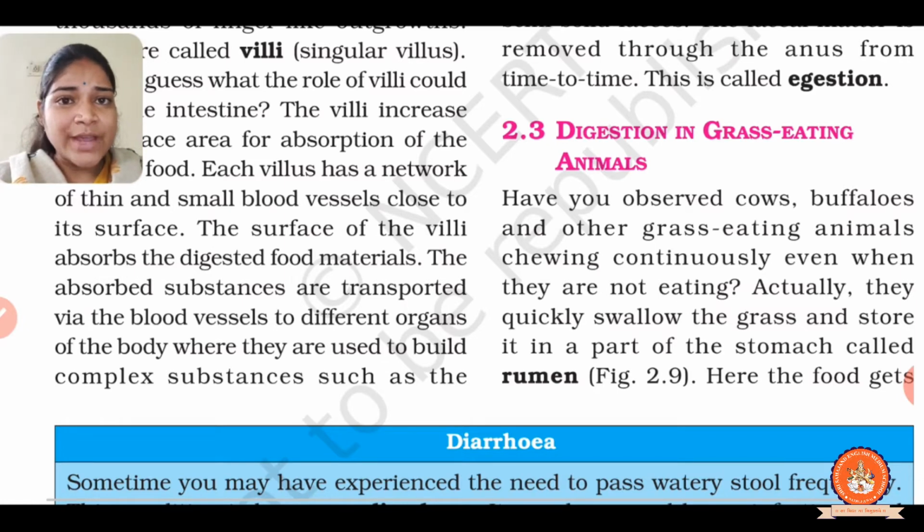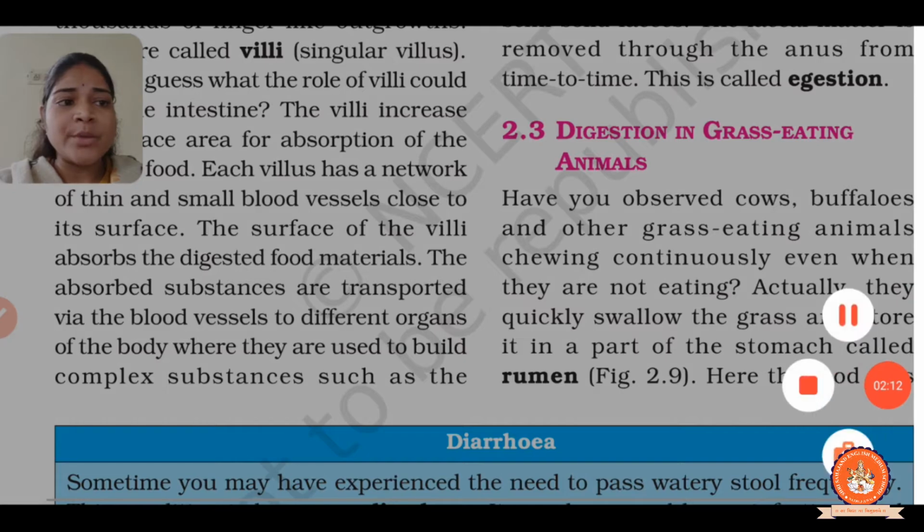They swallow the grass without chewing, right? And store it in a part of the stomach called rumen. Now what is the function of rumen? The function of rumen is to digest the cellulose of grass with the help of certain bacteria. But in human beings, such bacteria are not present. That's why cellulose is not digested in human beings.